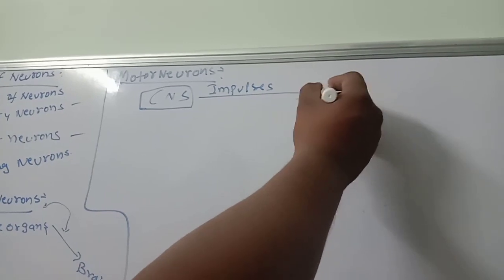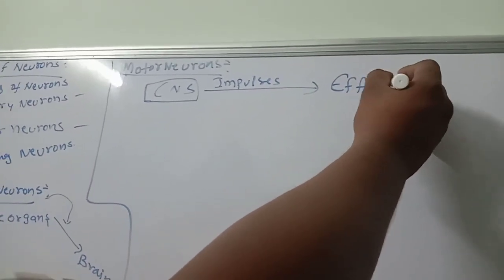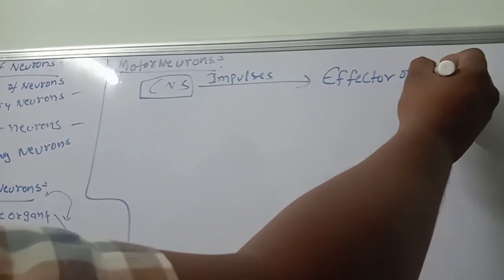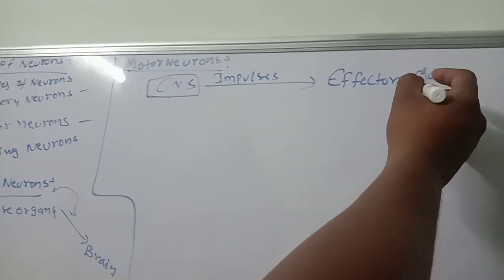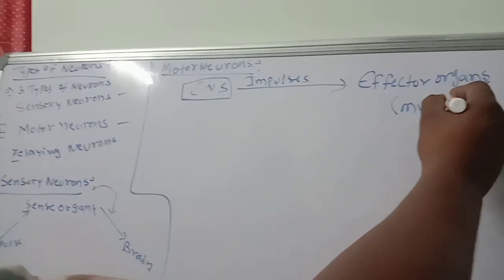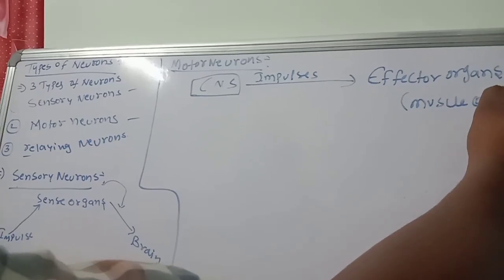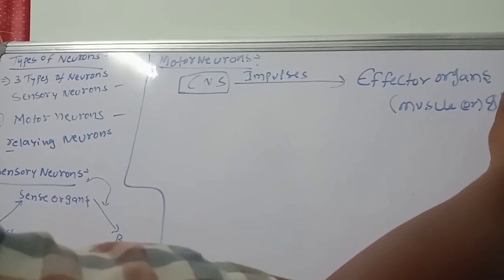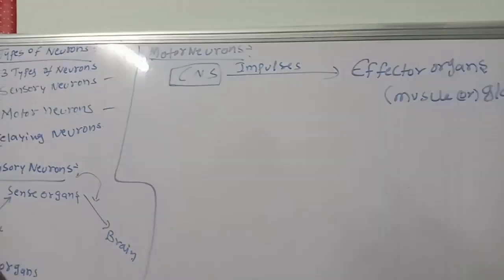The effector organs. Effector organs like muscles or glands. This point you should have to remember.